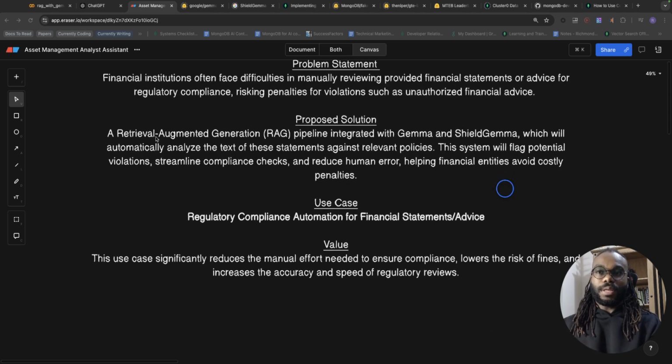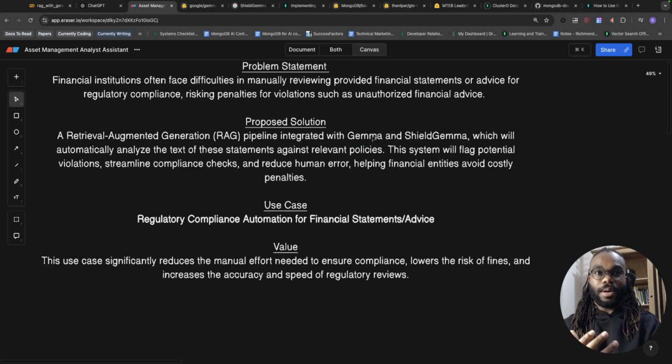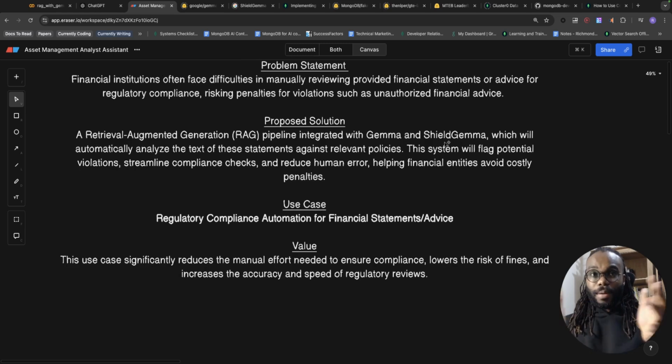So what we're going to do is implement a RAG pipeline. The models we're going to be using today are Gemma, and another variant of Gemma called ShieldGemma. We're going to implement a RAG pipeline, and a policy detector using ShieldGemma. All of this is going to be explained. The system will flag any potential violation, so there'll be an output from this pipeline that indicates whether there's been a violation of a certain policy. In this case, do not give financial advice.